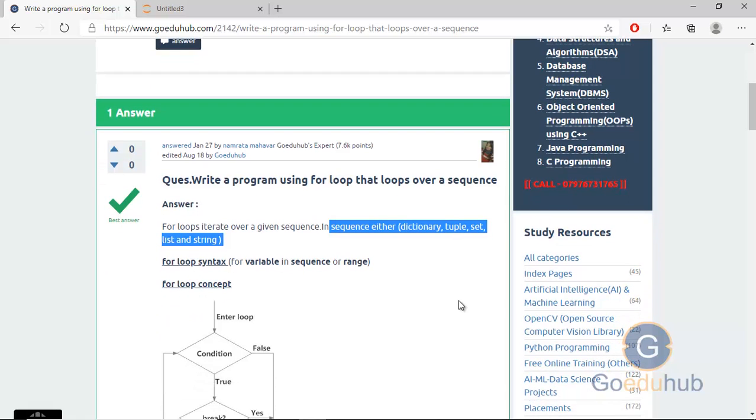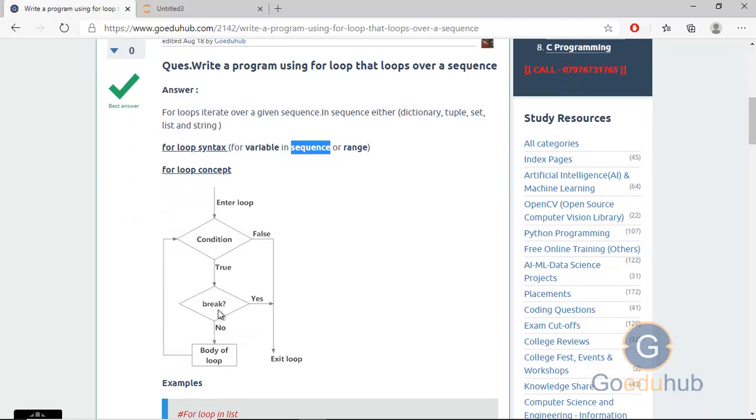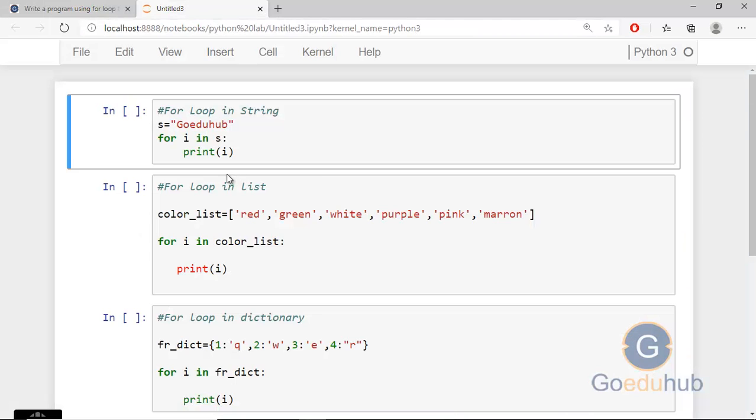So what syntax will we follow? For, and then we need to write the variable name, in is an inbuilt keyword, and then we need to provide the sequence. We don't need to provide the range function. There is another way to use the for loop, with the range function. And how a for loop works, you know very well. When the loop condition is true, it will go inside the loop body and execute all the statements inside the loop body. Otherwise, it exits the loop. So we will see the practical part here.